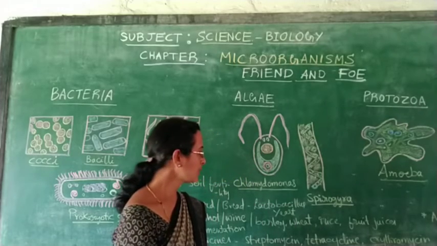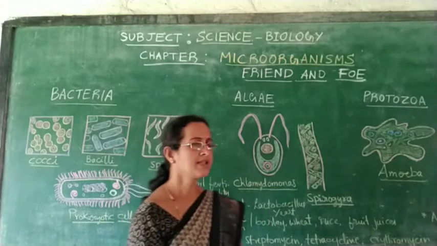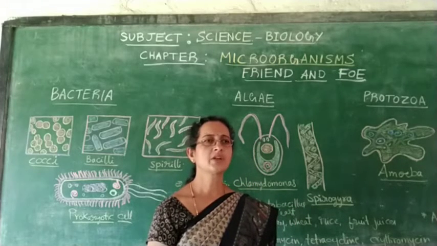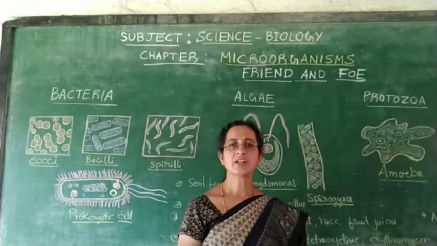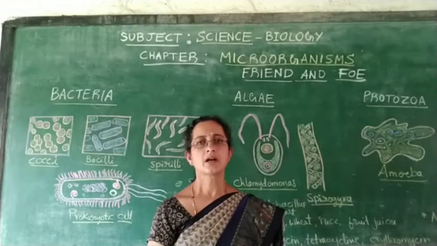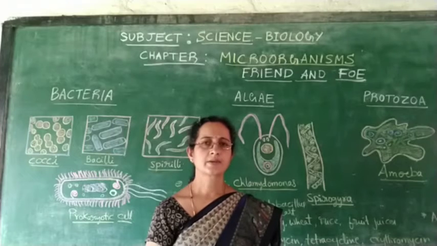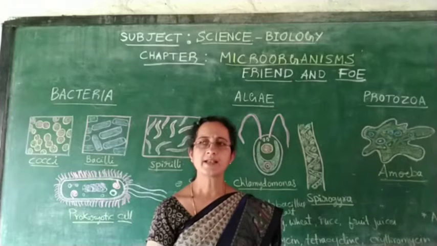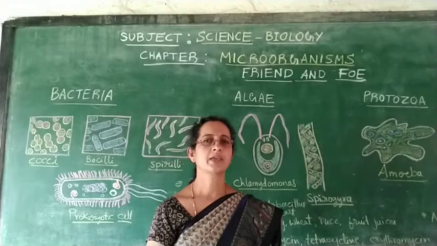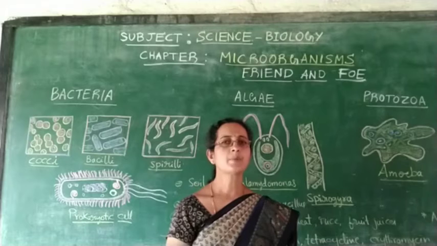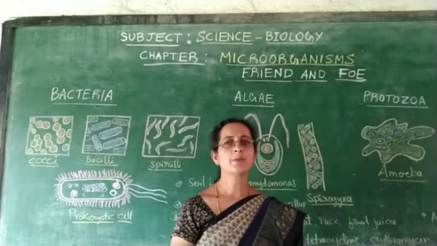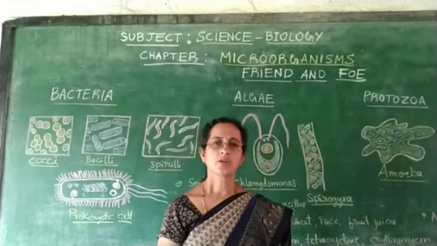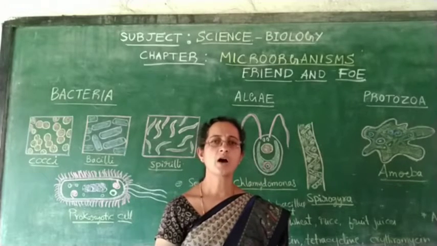Then coming to another process, that is vaccination. How can we get rid of some dangerous diseases? Some dangerous diseases can be curbed by taking vaccines. Before the onset of any disease, if we have taken the vaccine, that disease will not come. These vaccines are again prepared with the help of microorganisms. Like that, we have innumerable uses of microorganisms.